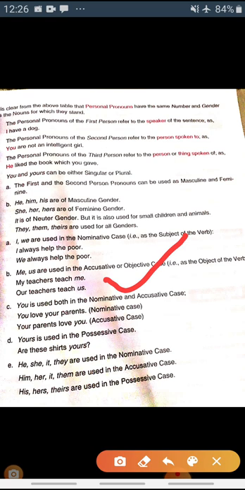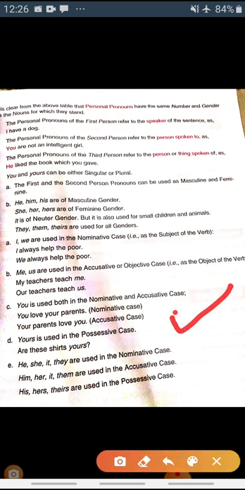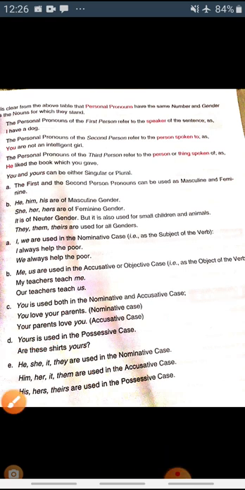Okay, you is used both in nominative case and accusative case. Second person we are talking about, you is used both in nominative and accusative case, but in the possessive form we use yours. Yours. Are these shirts yours? Okay, so let's see the example.